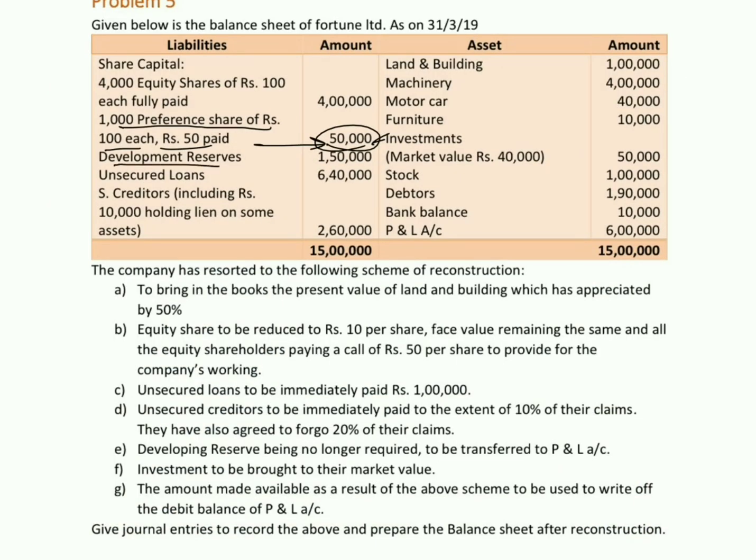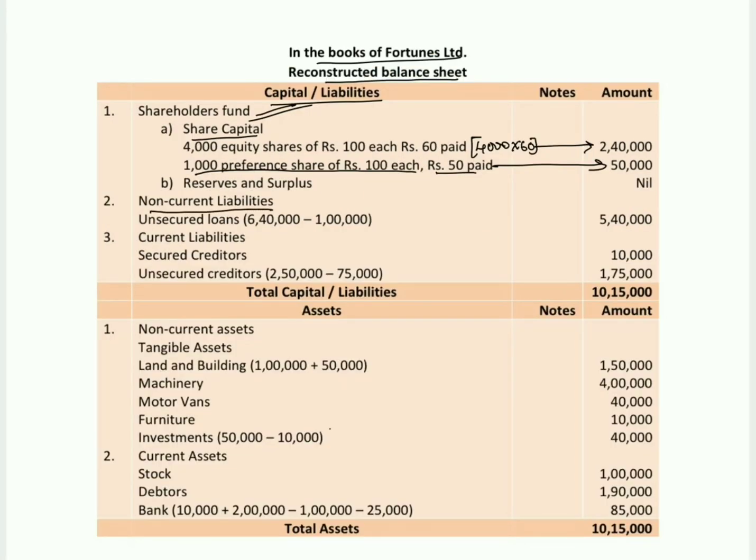So next we have development reserve. As mentioned in the question, in the adjustment, development reserve is no longer required to be in the balance sheet, and hence we have transferred the value to the profit and loss account. So we don't have any reserves as such in the problem. So unsecured loans to the extent of 6,40,000, out of which we have paid them 1 lakh worth of value. So under non-current liabilities, unsecured loans 6,40,000 minus 1 lakh, 5,40,000 we have considered here.